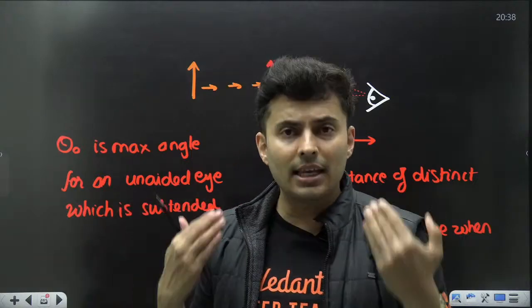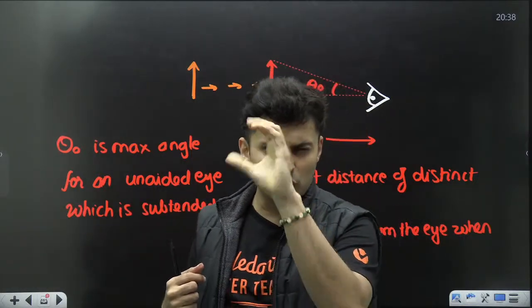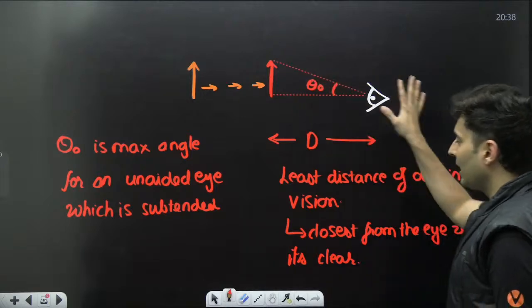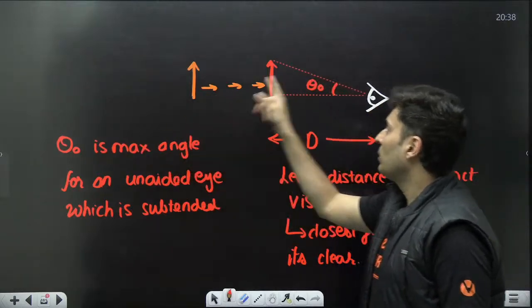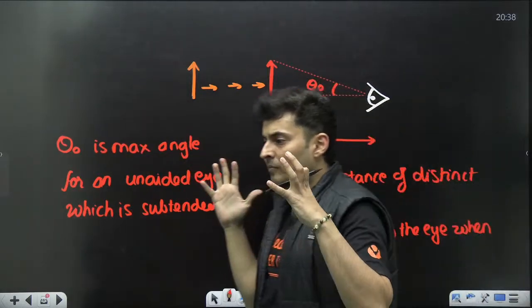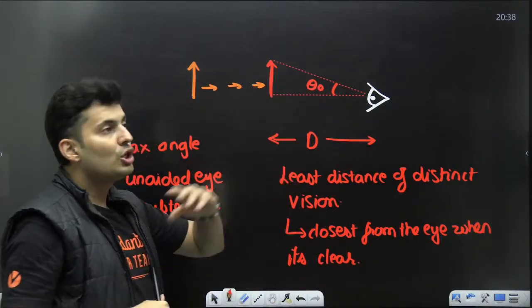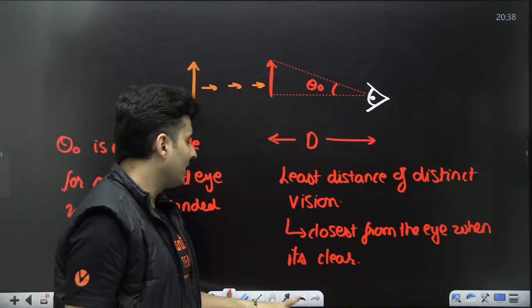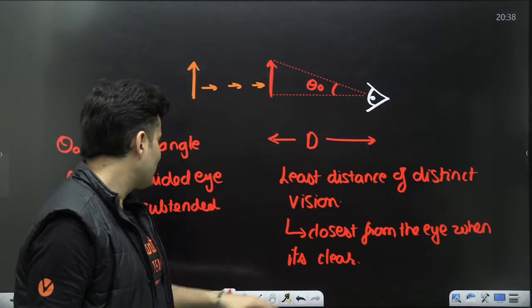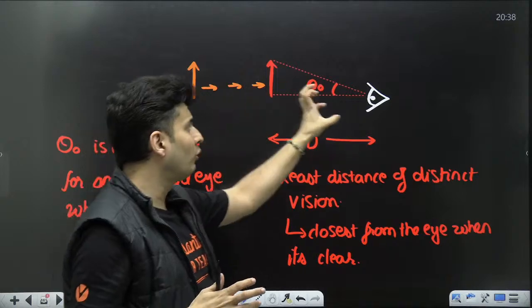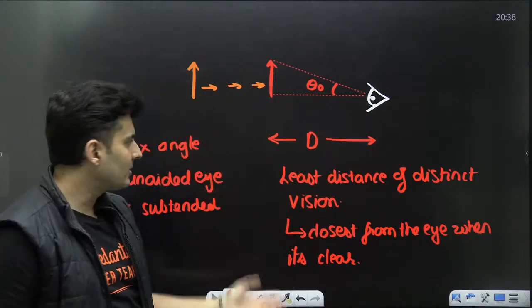Aid means you are taking help, like a magnifying glass, microscope, telescope. You are not taking help, that's why unaided. Theta naught is the maximum angle that you can subtend at the human eye level, beyond which you will not be able to see the object clearly, because the human eye also has limitations. It cannot focus below a certain distance.